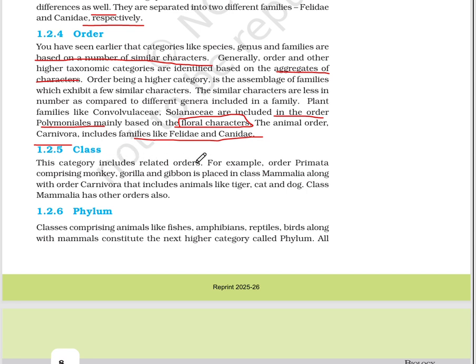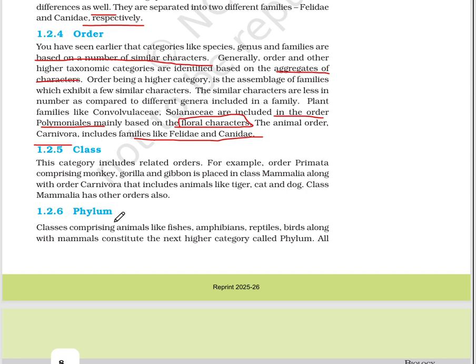Class. These categories include related orders. For example, order Primata, which comprises monkey, gorilla, and gibbon, is placed in class Mammalia, along with order Carnivora that includes animals like tiger, cat, and dog. Class Mammalia has other orders also.